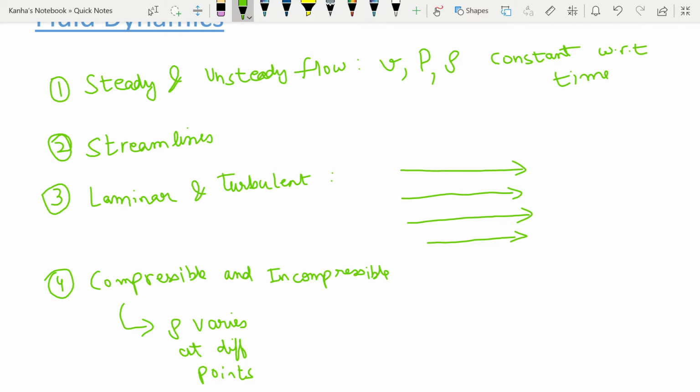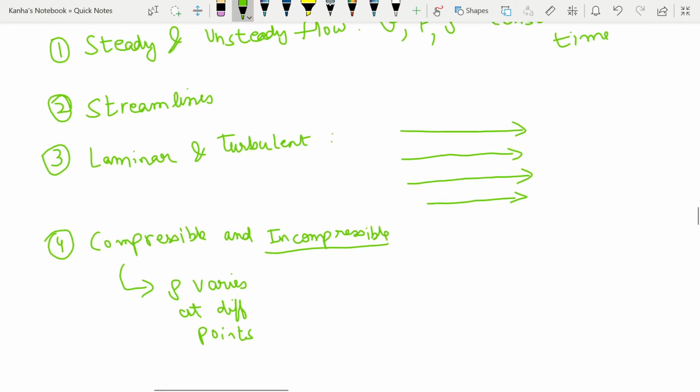Okay, and in incompressible flow this will not happen and the density of the fluid will remain constant throughout. Liquids are generally incompressible while gases are compressible. Next is rotational and irrotational flow. It's not that essential for the examination, but what is rotational flow?